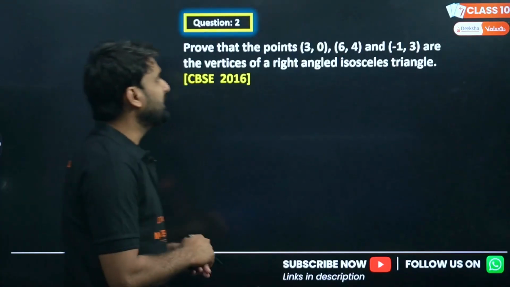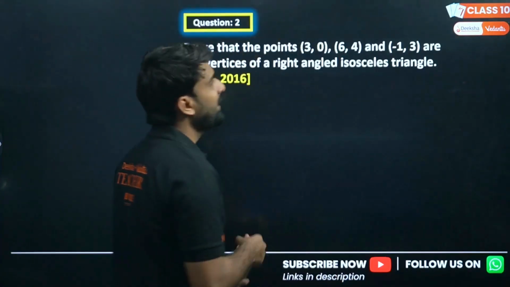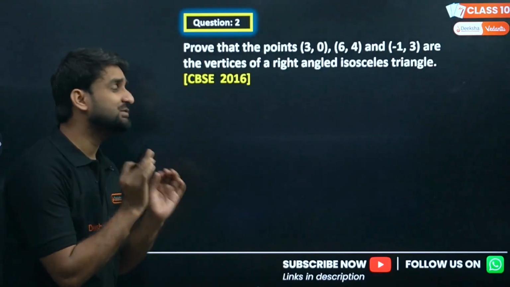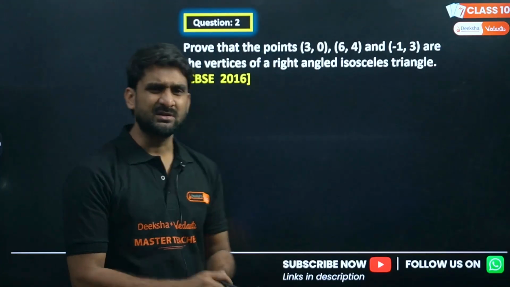Prove that the points 3, 0, 6, 4 and minus 1, 3 are the vertices of a right-angled isosceles triangle. So there is nothing new here.